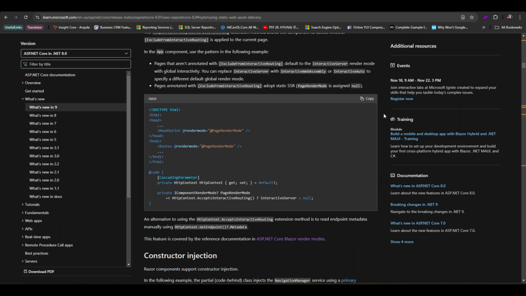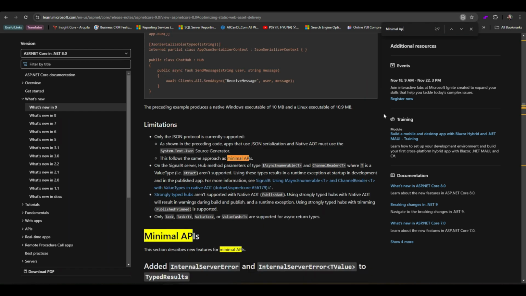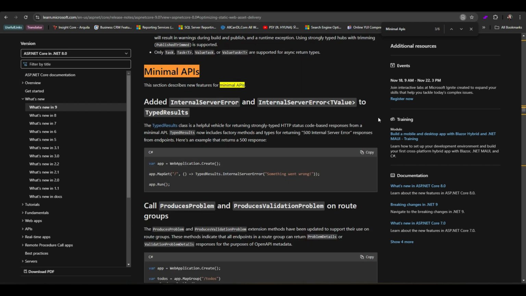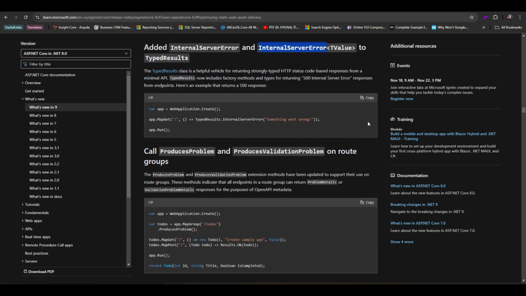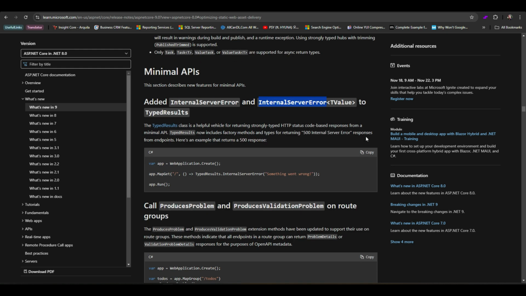Another topic that I found interesting, and we can find it by searching this document, is the discussion on minimal APIs. In .NET 9, minimal APIs have added two new methods, InternalServerError and generic type InternalServerError. These methods provide a simplified way to return HTTP 500 responses from minimal API endpoints. InternalServerError returns a general 500 status code without a response body, but generic type InternalServerError allows you to include a typed response body along with the error status, offering more flexibility when sending error details in a structured format.